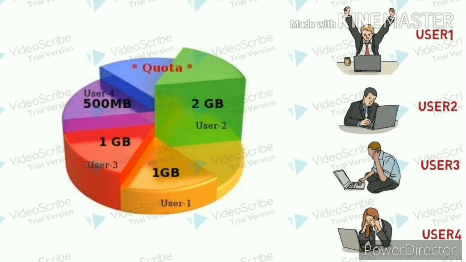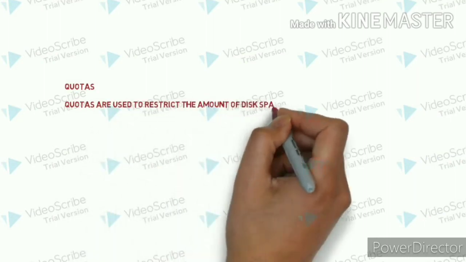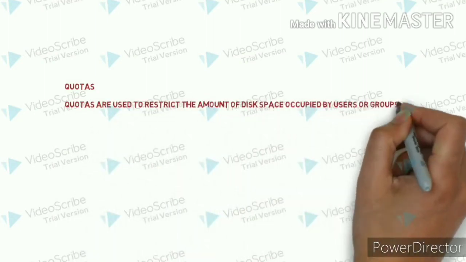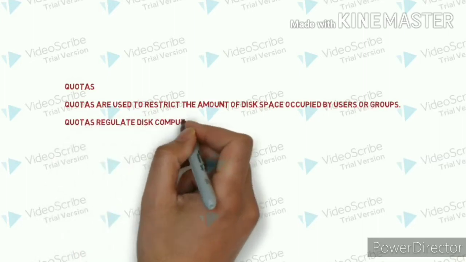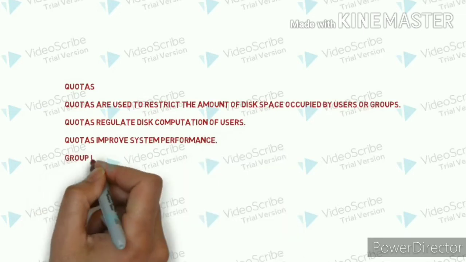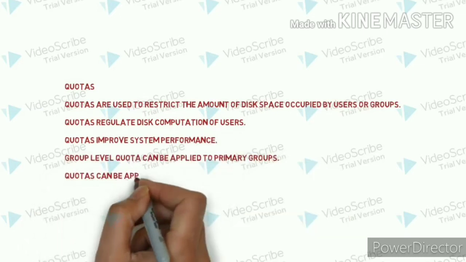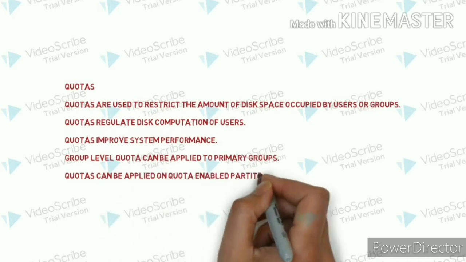They cannot keep unnecessary data on the disk, so we can give a restriction to the user so that they cannot use unnecessary space on the hard disk drive. Quotas are used to restrict the amount of disk space occupied by users or groups. Quota regulates disk consumption of users. Quota improves system performance. Quota level enables into primary group. Quota can be applied on quota-enabled partitions.